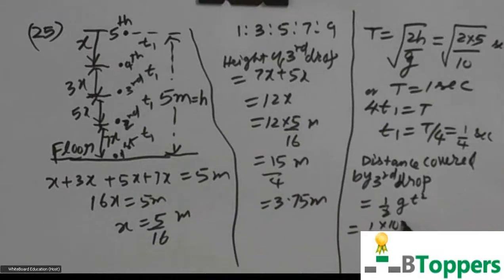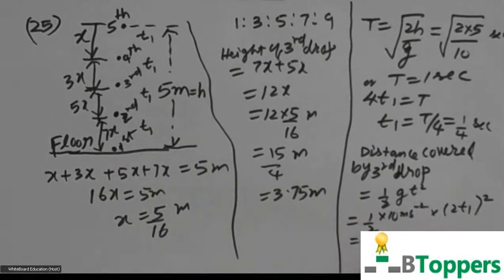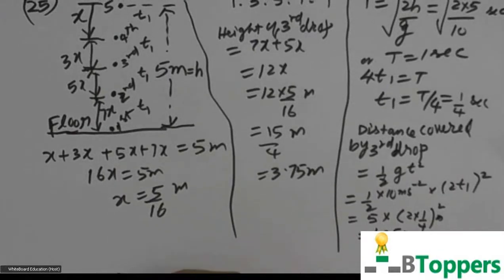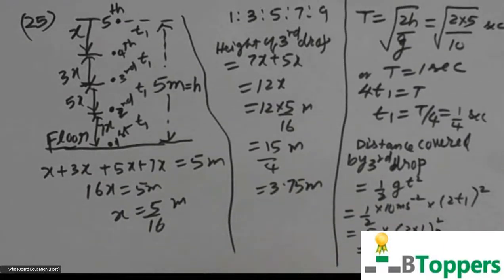We can simplify that. That will be 5 into 2 t1 whole square, that means 2 into 1 by 4 whole square meters. So you get 1.25 meters. So 1.25 meter is the distance moved by the third drop after the instant the first drop strikes the floor.